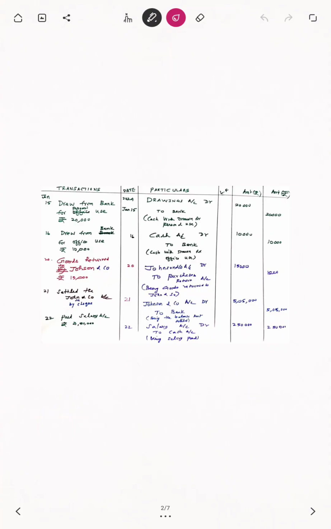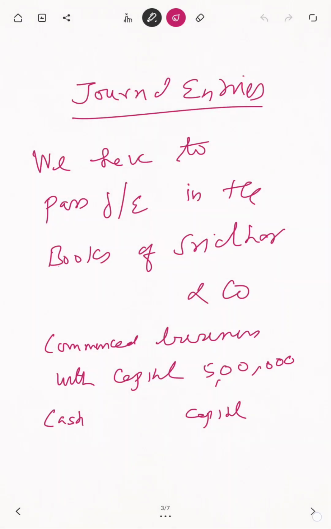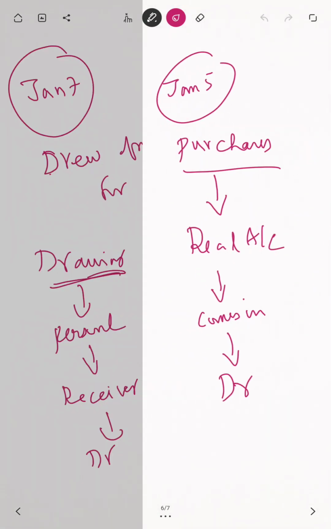What amount they purchased? Purchased is actually goods return. One minute, purchase is how much? 5 lakhs 20. And they are telling 7 lakhs. How is it possible? That also I will explain.